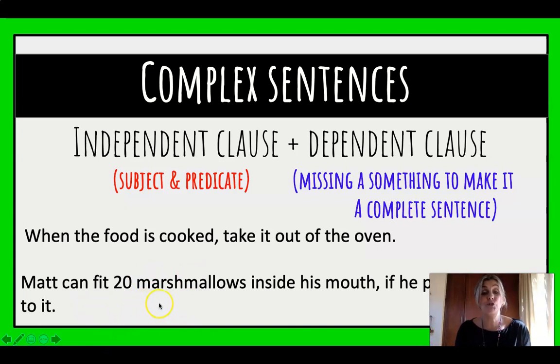Matt can fit 20 marshmallows inside his mouth if he puts his mind to it. So now if we take a look at that sentence, Matt can fit 20 marshmallows inside his mouth. Does it have a subject? Does it have the predicate? Absolutely, that is an independent sentence. Let's look at the next one.